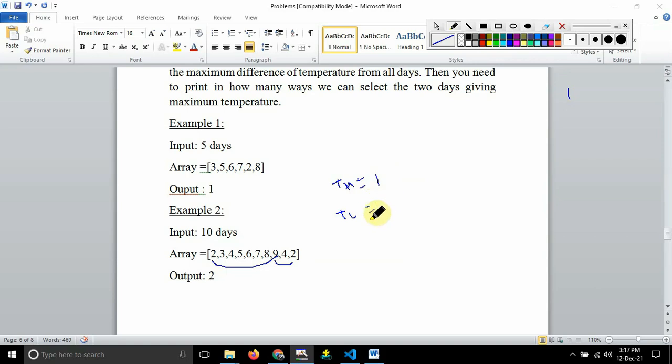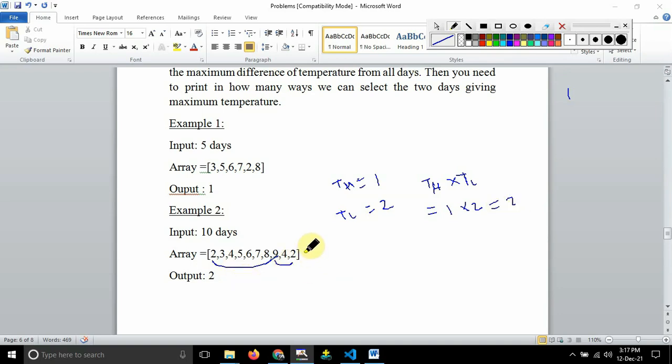This is for my understanding, and the lower value is repeating 2 times here. So 2. What I will do, I will multiply th into tl, and then I will get the required answer. So th into tl is the logic, guys. th into tl, that is 1 into 2, and I will get 2 as the answer. So there will be 2 possible ways.